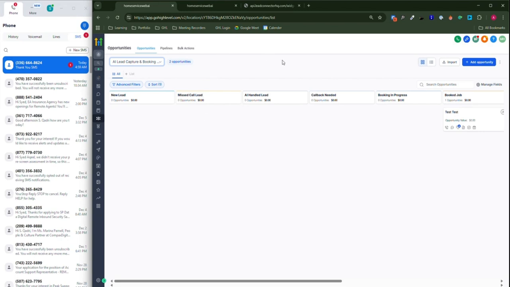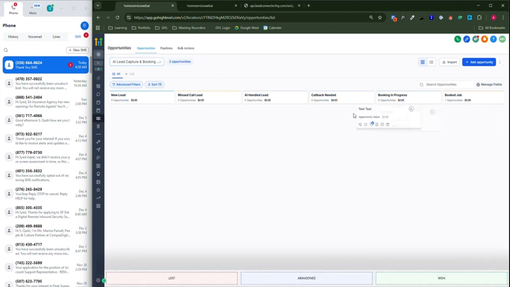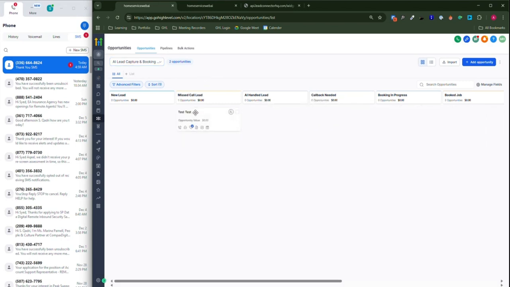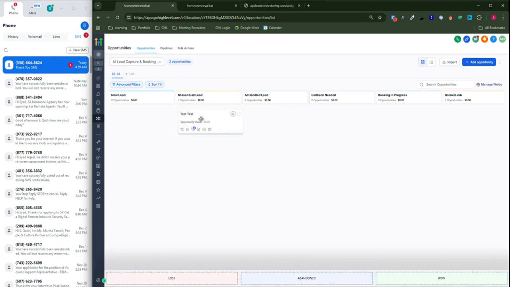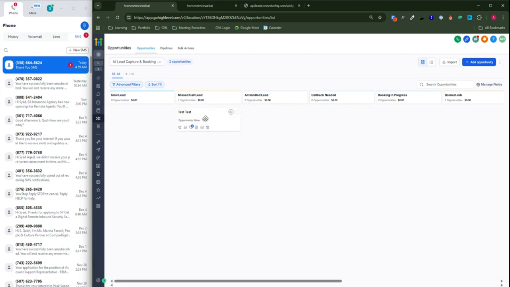Then any leads that are handled by AI, like the customer called and we did not pick the call initially, they will be coming over here. Then the AI will be following up on these people. If the customer responded to AI, it will be moved over here. But if the customer did not respond to AI, this person will be moved right over here. Now, for instance, the customer did not respond. Customer responded to AI.